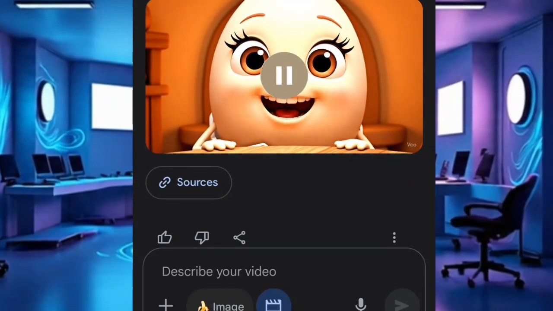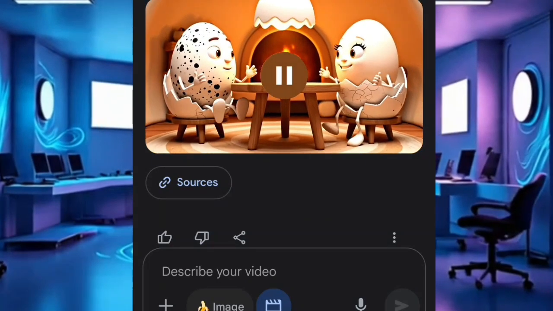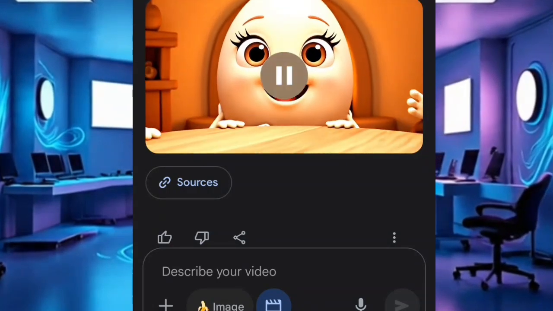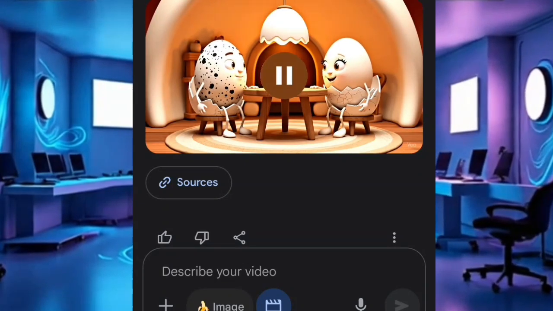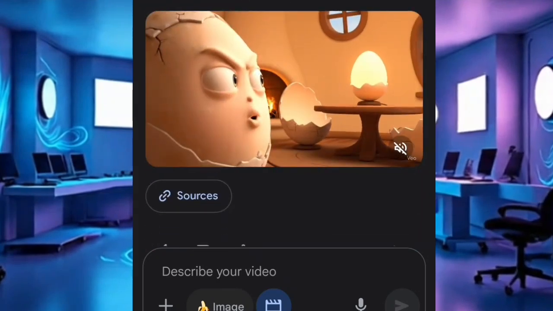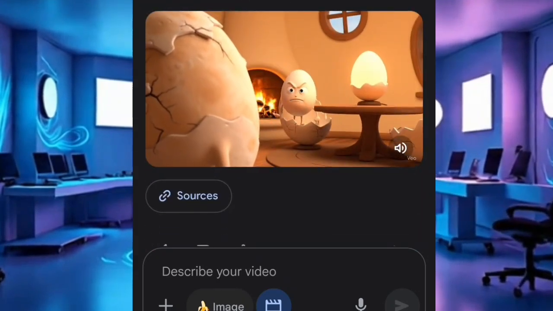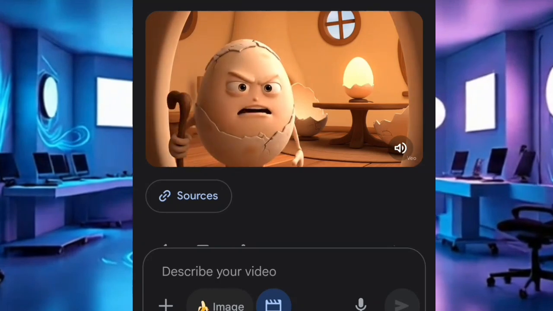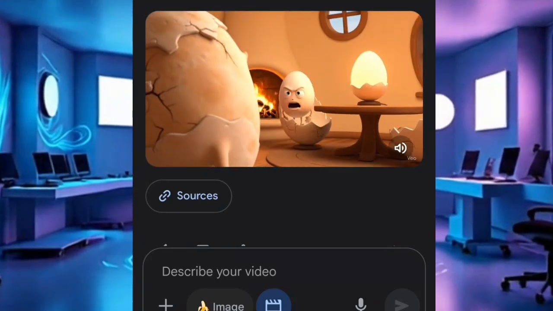It can happen anytime. What you need to do is kindly regenerate it again using the same thing. Don't bother. It will lead you to Veo 3 and it will carry the audio, the voice, the background, everything. So I did the same thing again on this particular one. You can see the speaker sign there, which means this one came out with audio. Everything I needed was perfect on this one. Let's hear it out.